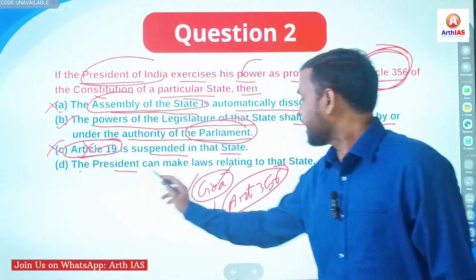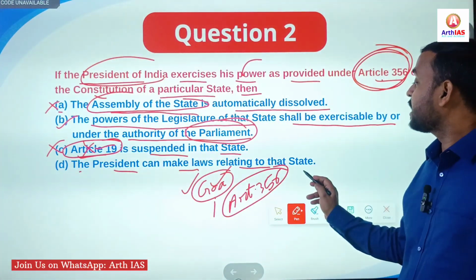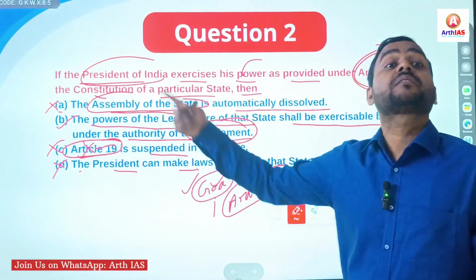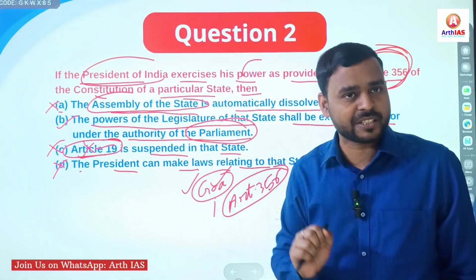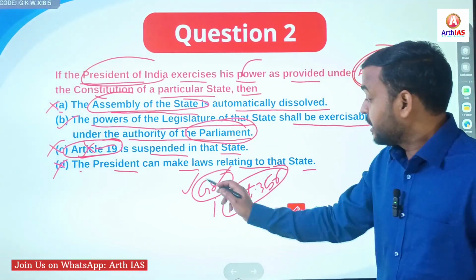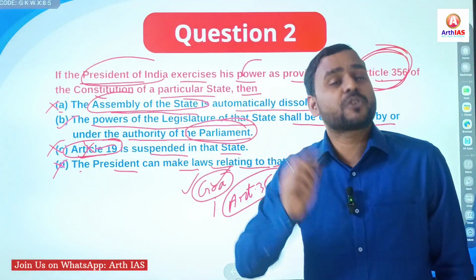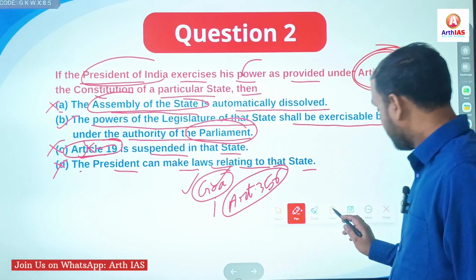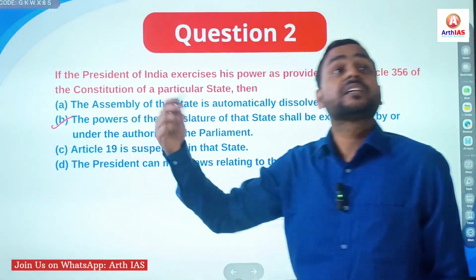Last statement, the president can make laws relating to that state. No, as we have seen, parliament makes law on behalf of state legislature, and if the parliament is not in session, only then the president can promulgate ordinance under article 123. Clear? So B is the correct answer.